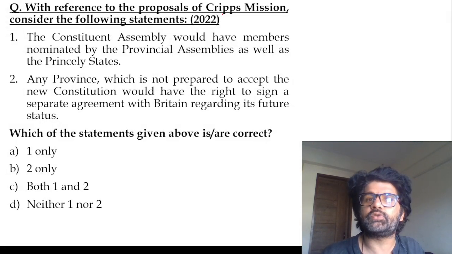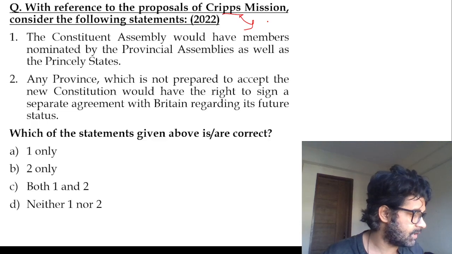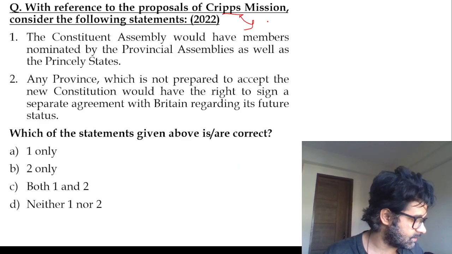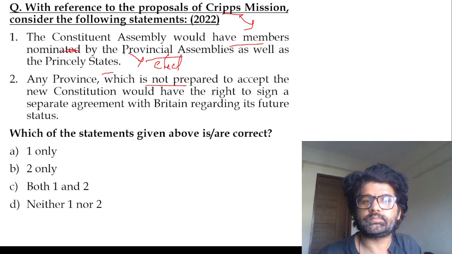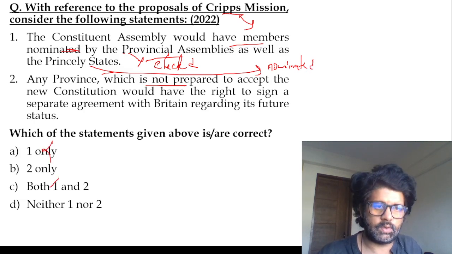With reference to the proposals of the Cripps Mission, again Cripps Mission, Stafford Cripps. See how many times they ask about the Cripps Mission, how many times they ask about Swadeshi, and how many times they ask about the Lahore session. So you will see a trend, a pattern. The Constituent Assembly would have members nominated by provincial assemblies and princely states. The first is wrong, not both nominated. So you'll have to choose B and D.